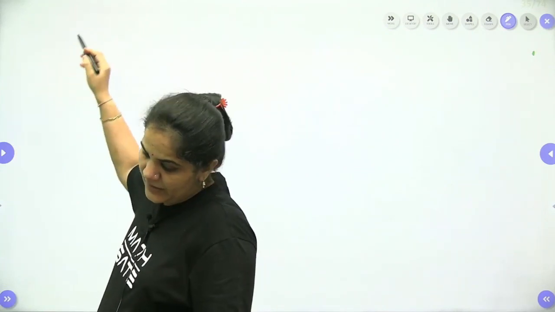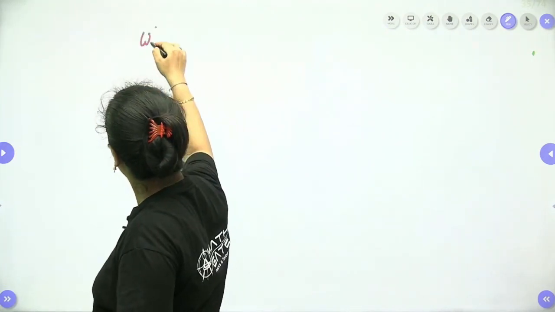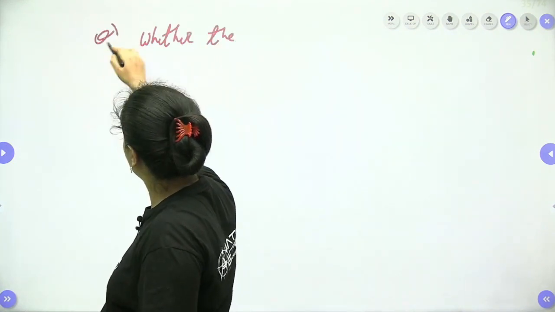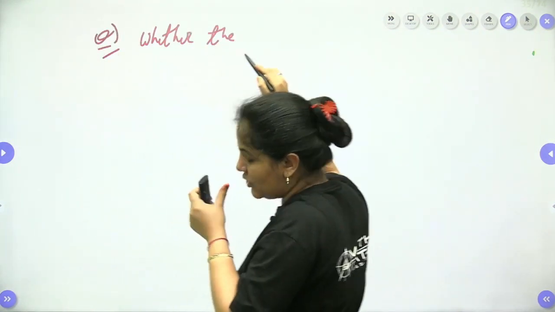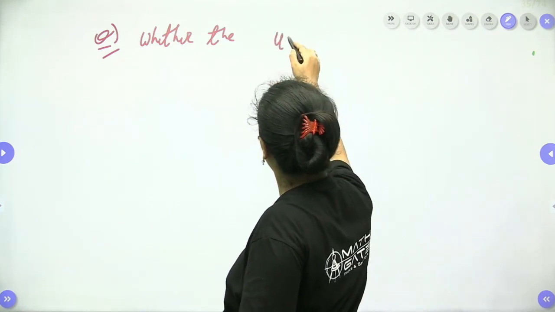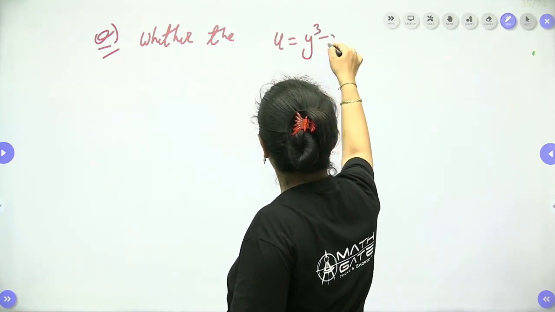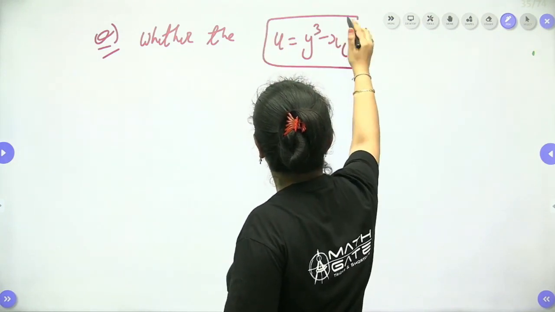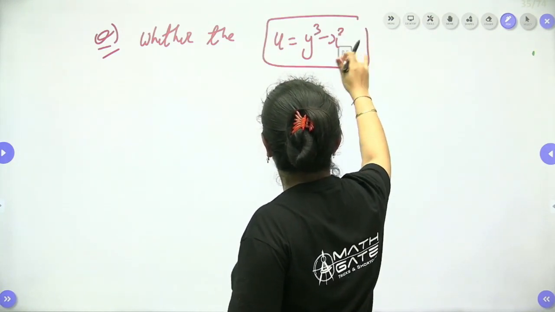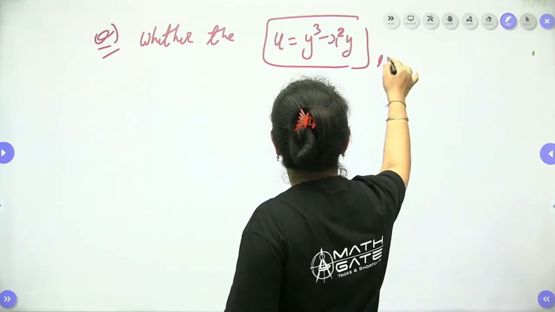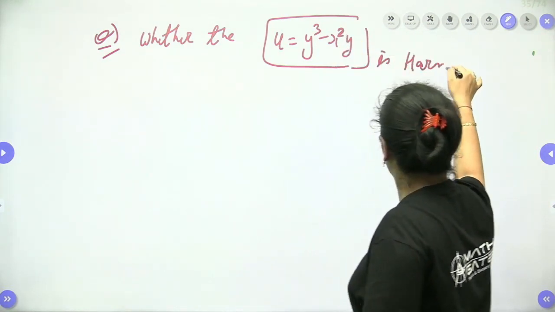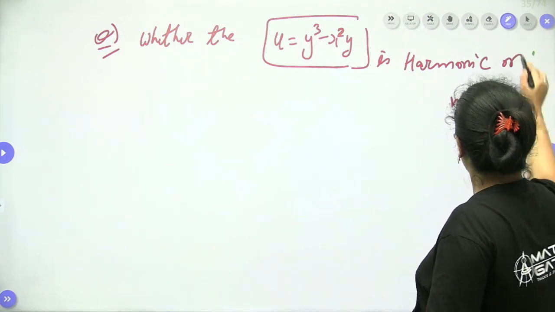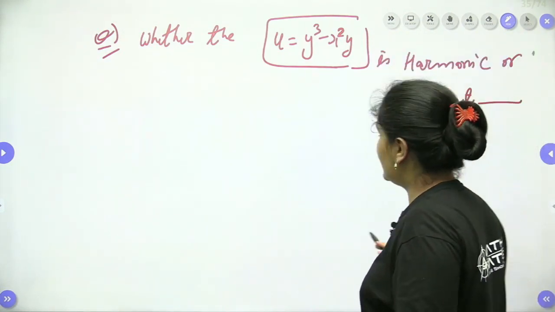Let's check whether the function u is equal to y cube minus 3x square y is harmonic or not.